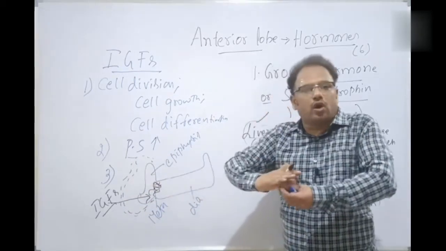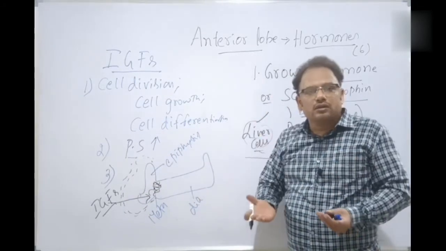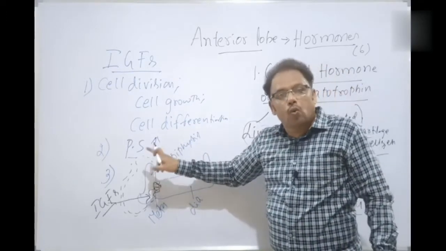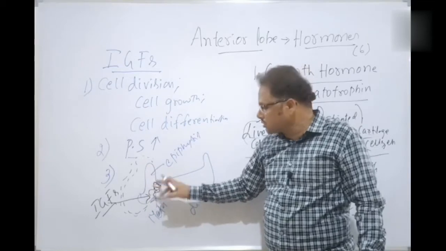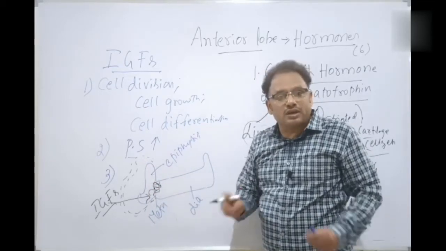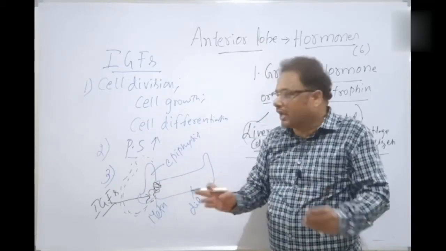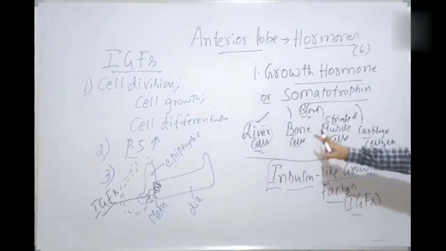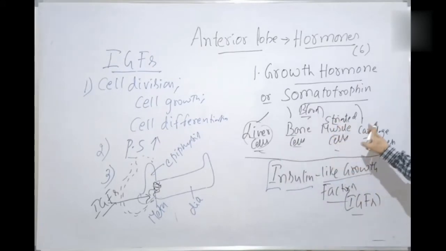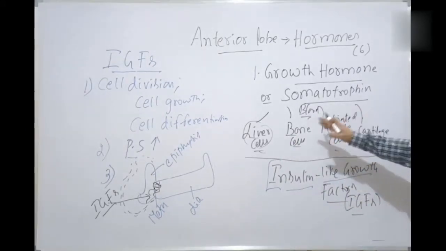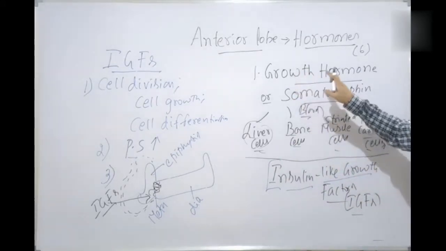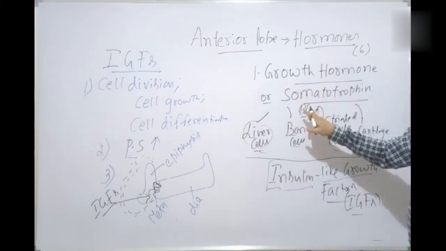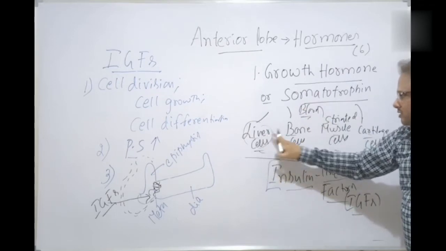Because of the bone elongation, the legs are growing, the hands are growing, the body is growing. Why is there bone elongation? Because the epiphyseal plates present in the metaphysis are stimulated by insulin-like growth factors, and insulin-like growth factors are released by which cells? Bone cells, liver cells, skeletal muscle cells, cartilaginous cells, and so on. Why? Because the growth hormone is stimulating this. Growth hormone released by the anterior lobe into the blood is stimulating the liver cells, etc.